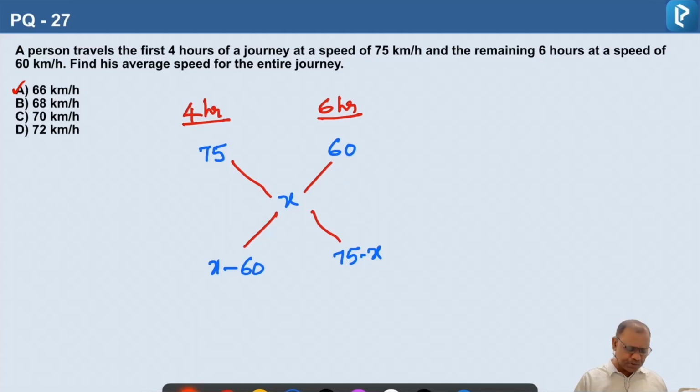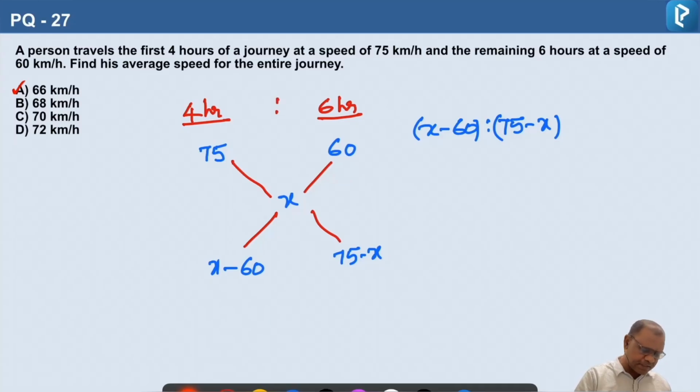So this is the ratio of timings: x minus 60 is to 75 minus x. According to the question, the timings are 4 hours and 6 hours. So the ratio, if you take 4 and 6, you will get 2:3. So the ratio of timings according to the question is 2:3. So we have to equate it to 2:3.